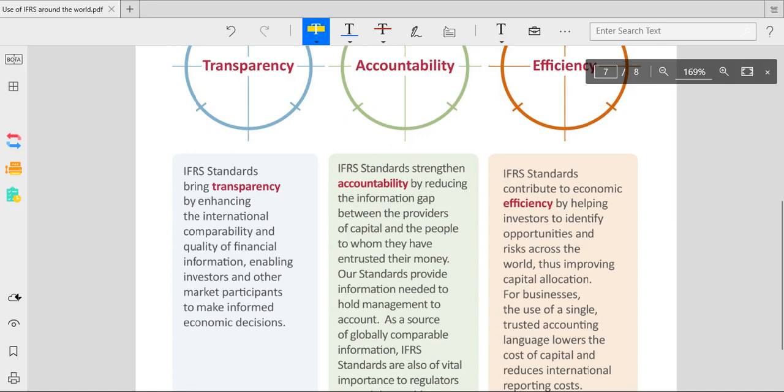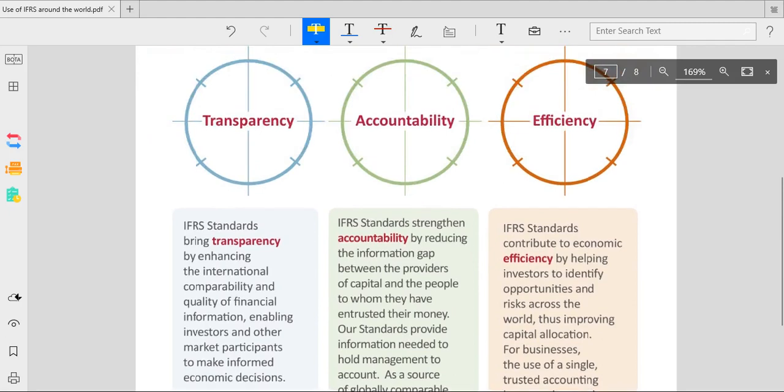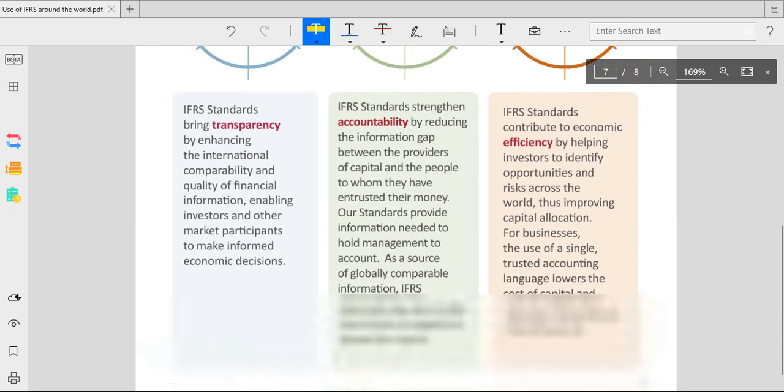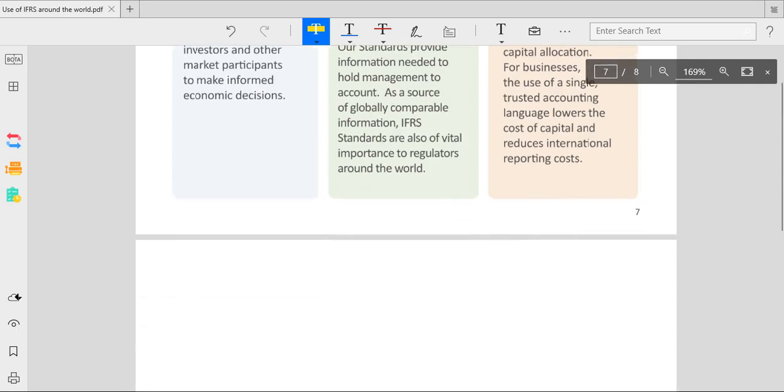The standards provide globally comparable information to management, so IFRS standards are important to regulators around the world. And efficiency: it contributes to economic efficiency by helping investors identify opportunities and risks across the world, thus improving capital allocation. For business, the use of a single and trusted accounting language lowers the cost of capital and reduces international reporting cost.